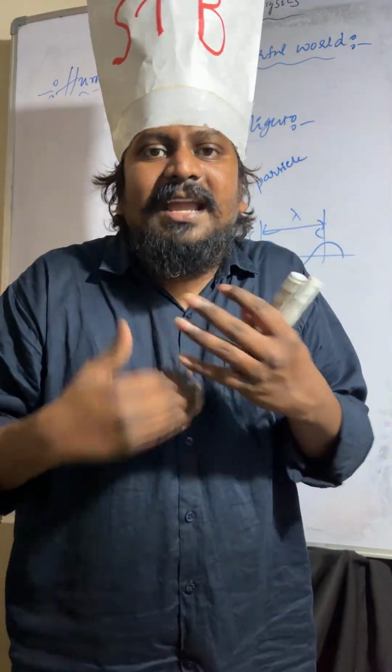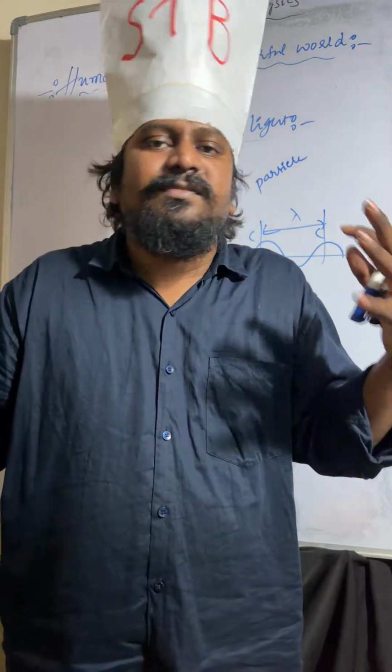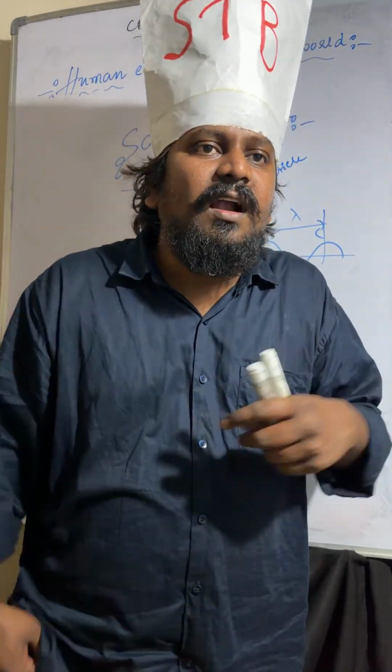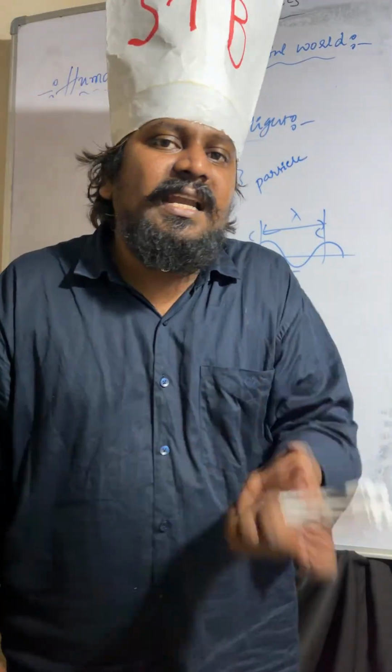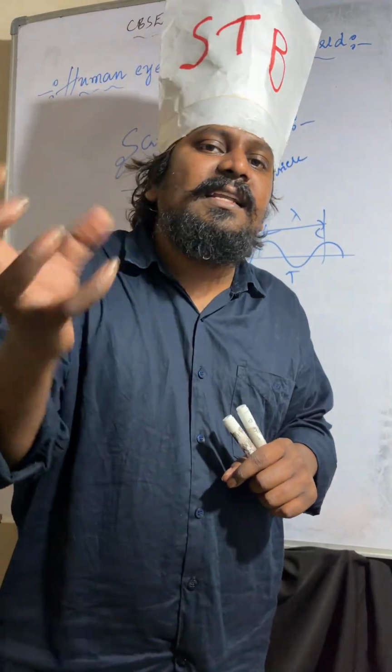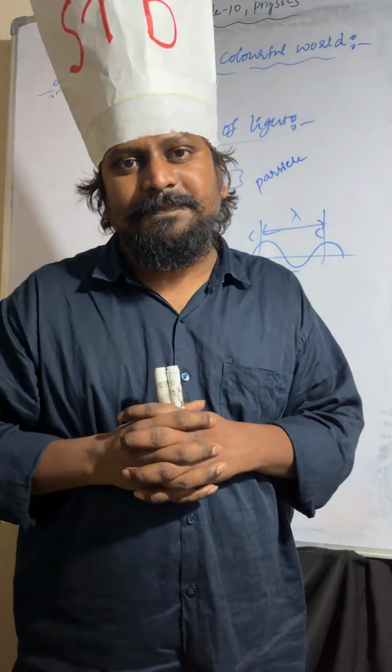This re-emission of light in all directions with a different intensity is called scattering of light. What is the condition? The wavelength of the light is comparable to the size of the particle.